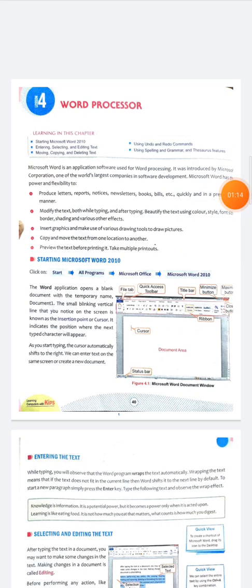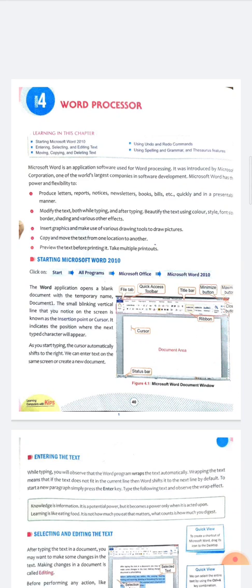The chapter that we are going to do is word processor, and this is the icon for Word. In this chapter we will learn about Word. As you know, for writing something you need your notebook.